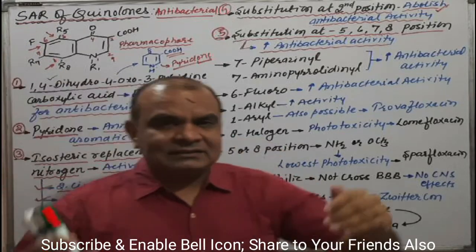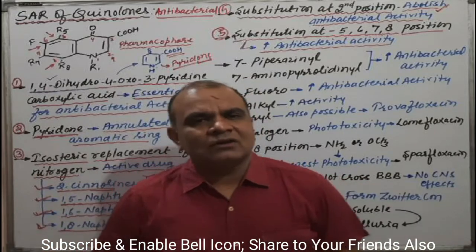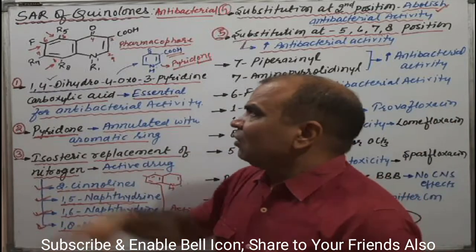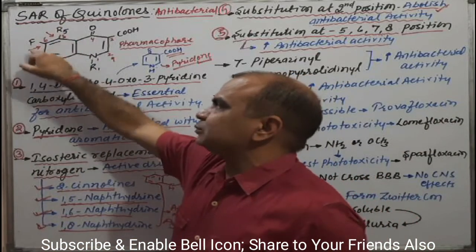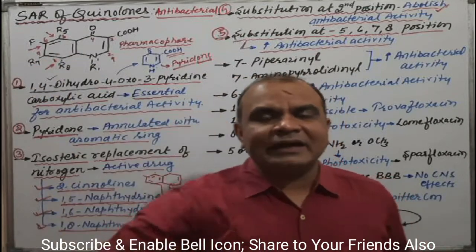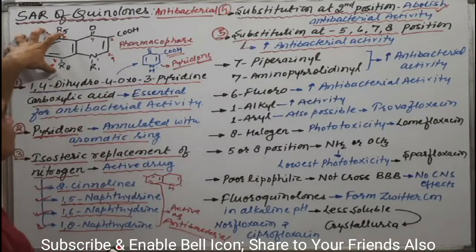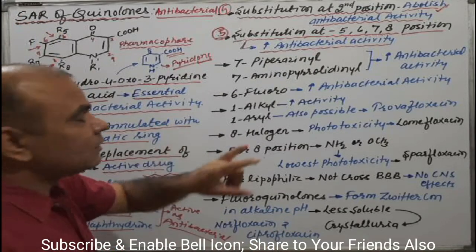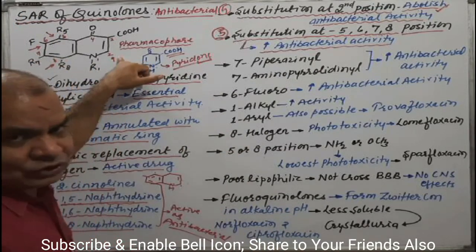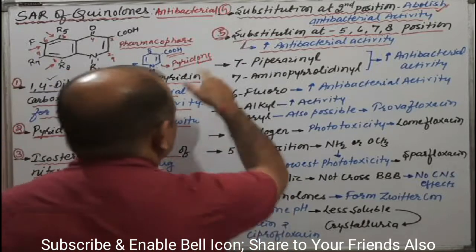We have discussed in all structures of the fluoroquinolones and quinolones, all have the substitution at these positions. That's why they have the antibacterial activity. Means we can substitute at these positions, but we can't undergo the substitution at second position. Okay, this is our fifth point.